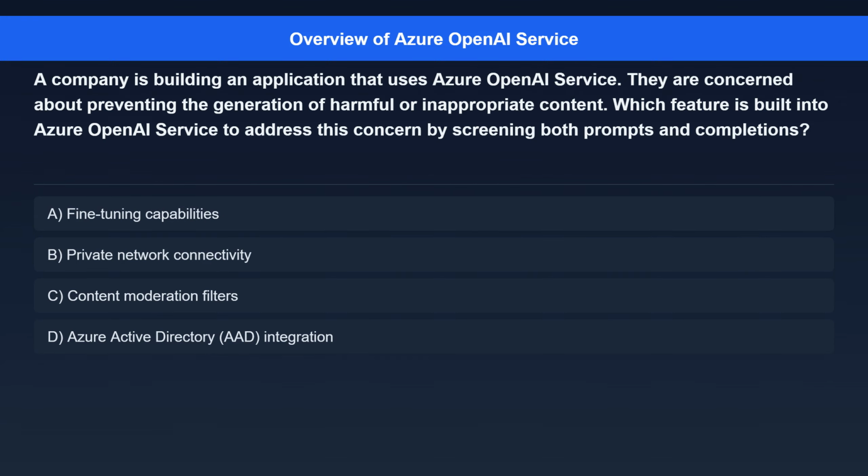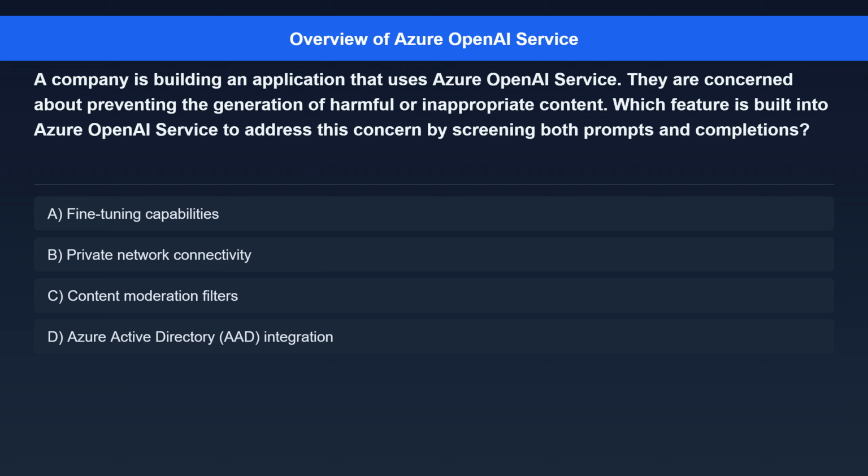Question 8. A company is building an application that uses Azure OpenAI Service. They are concerned about preventing the generation of harmful or inappropriate content. Which feature is built into Azure OpenAI Service to address this concern by screening both prompts and completions?